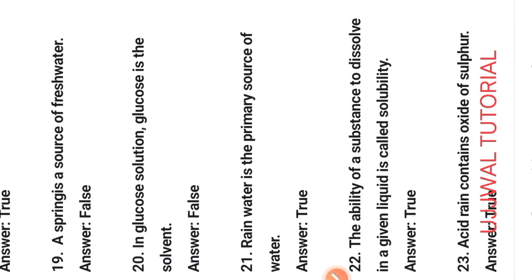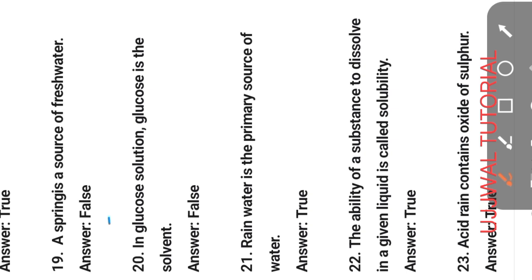Next question number 19. Springs are a source of fresh water. This statement is false. In glucose solution, glucose is the solvent. False. Glucose is the solute. This statement is false. Question number 21. Rainwater is the primary source of water. This statement is true. Question number 22. The ability of a substance to dissolve in a given liquid is called solubility. This statement is true.